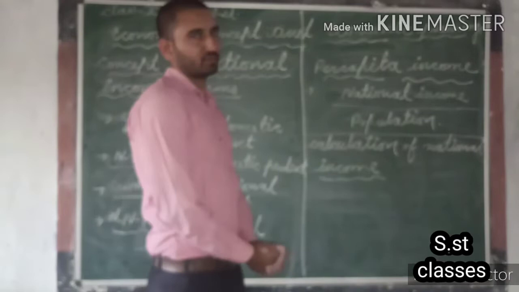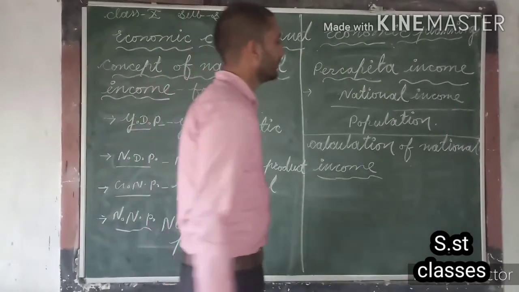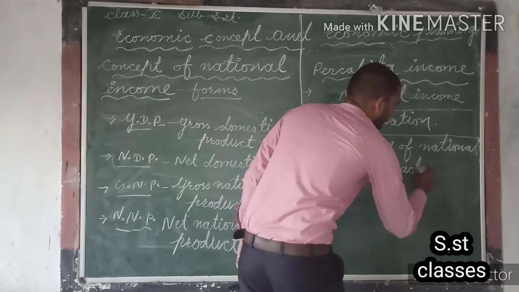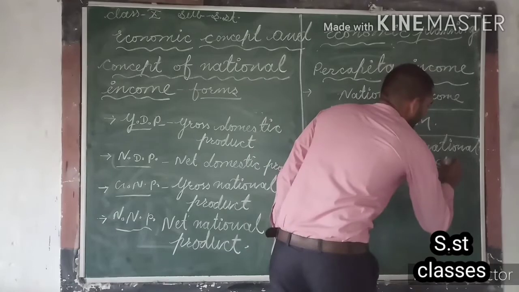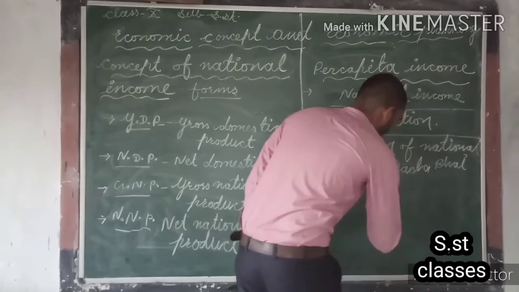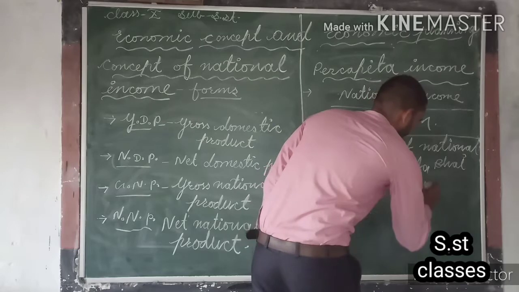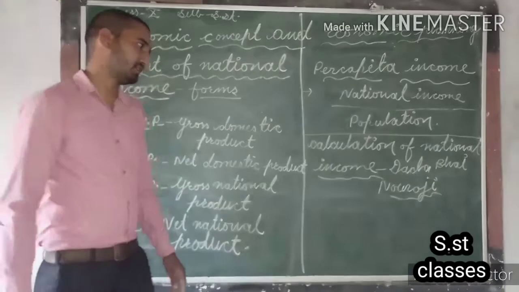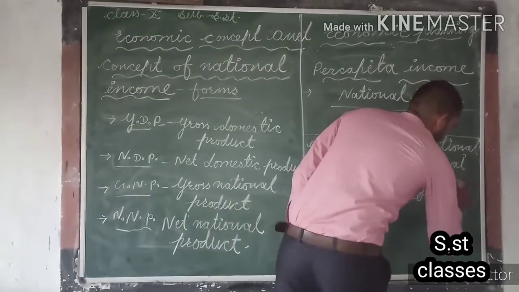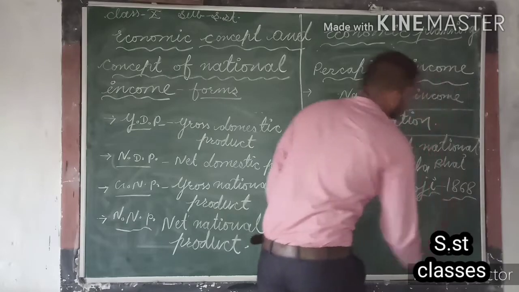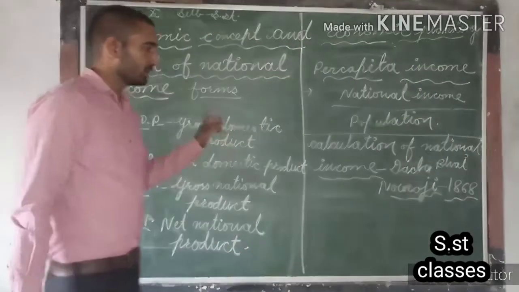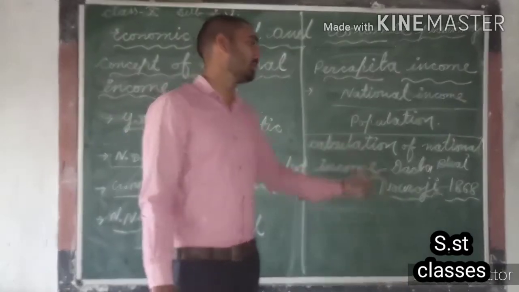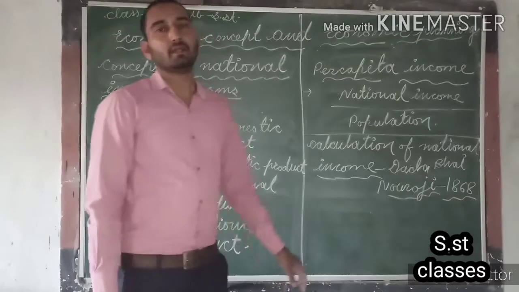So national income was calculated for the first time in India by Dadabhai Naoroji. He is the first person who was responsible for the calculation of national income in India. He calculated the national income for the first time in 1868. Is that clear? So in India, the first effort for the calculation of national income was made by Dadabhai Naoroji.